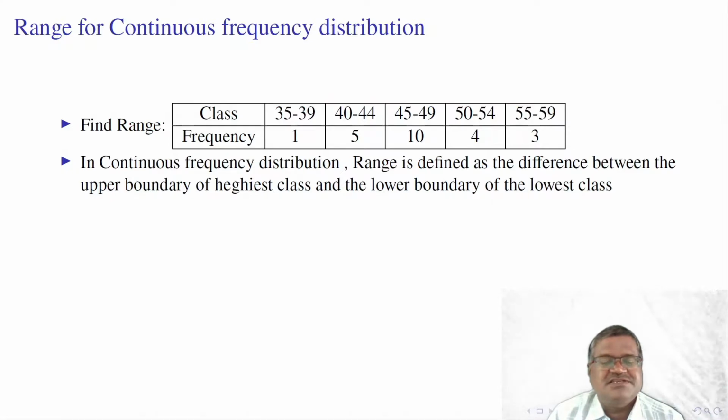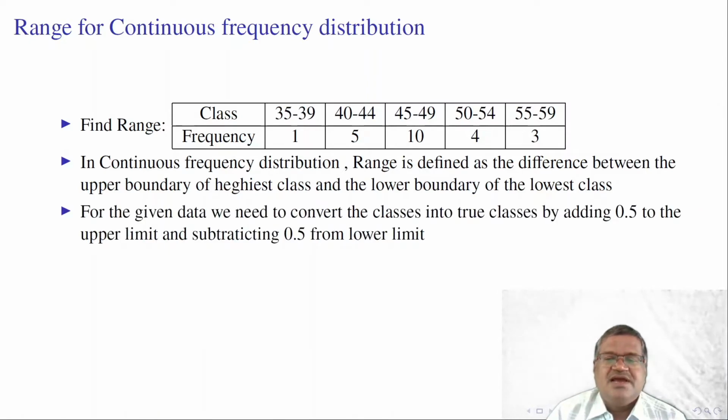Now find range for a continuous frequency distribution. Class and frequency are given. In continuous frequency distribution, range is defined as the difference between the upper boundary of the highest class and the lower boundary of the lowest class. But here the classes are in exclusive method. We are given the data in the exclusive form. So we need to convert these class values into real class values by subtracting 5 from lower limit and adding 5 to upper limit.